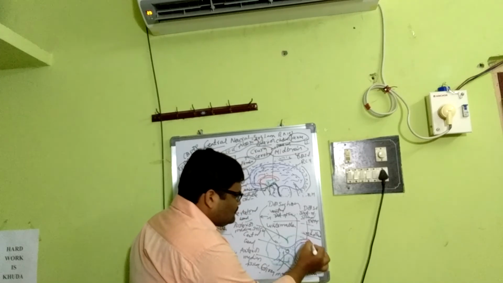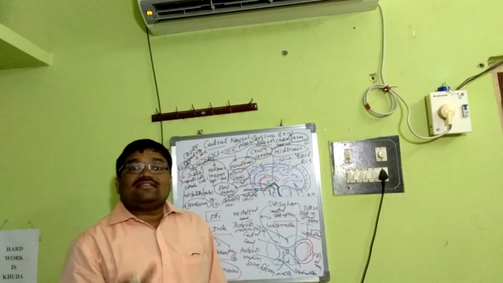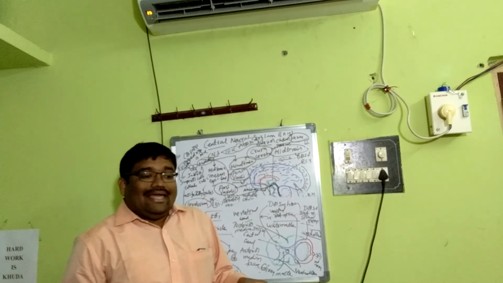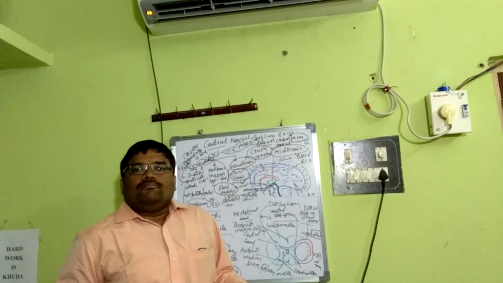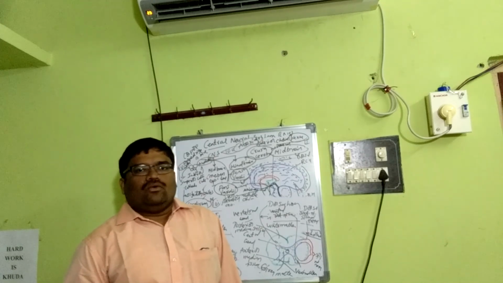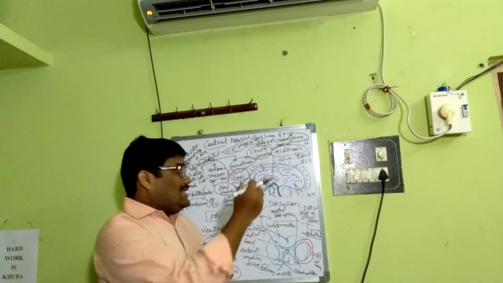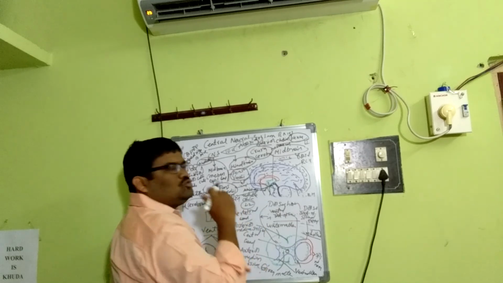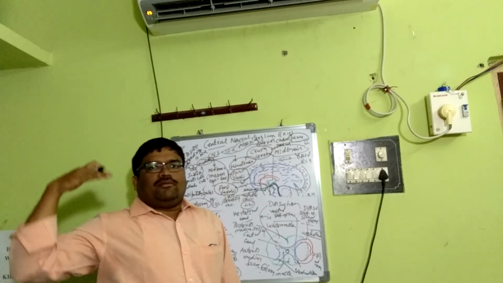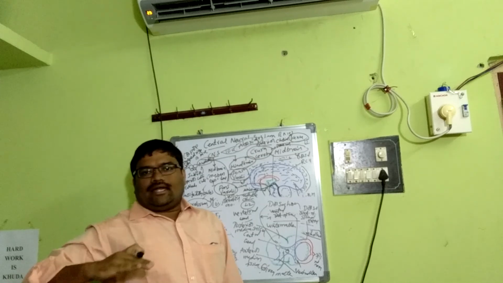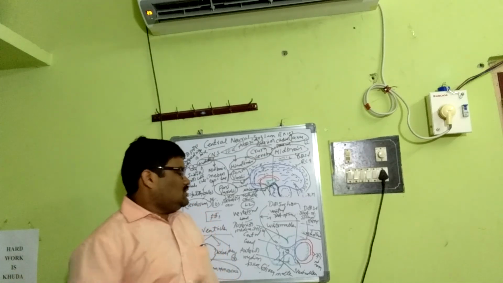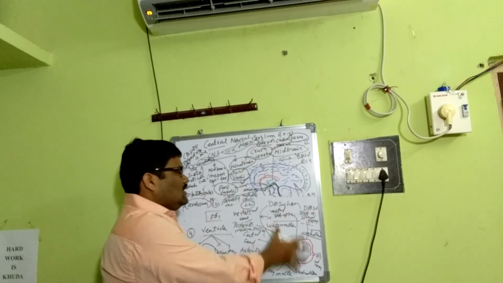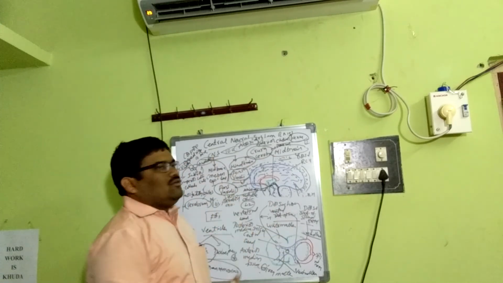The spinal cord is considered a middleman between receptors and effectors, because it conducts sensory and motor impulses to and fro from the brain. Okay, the spinal cord extends from the medulla oblongata to the superior border of the second lumbar region. It occupies and rests in the vertebral canal. Okay, this is about the spinal cord, and this is about the central nervous system.